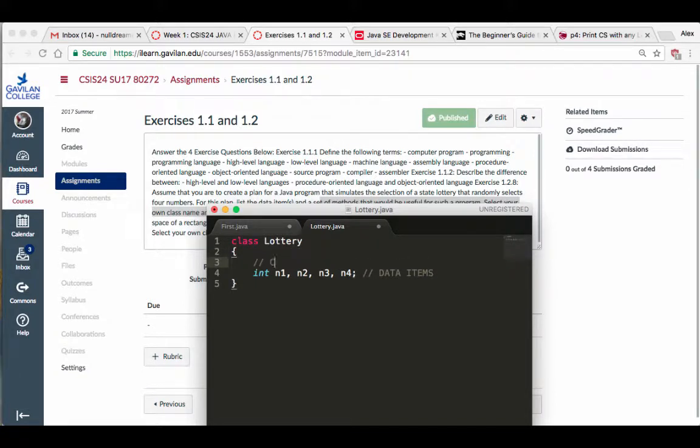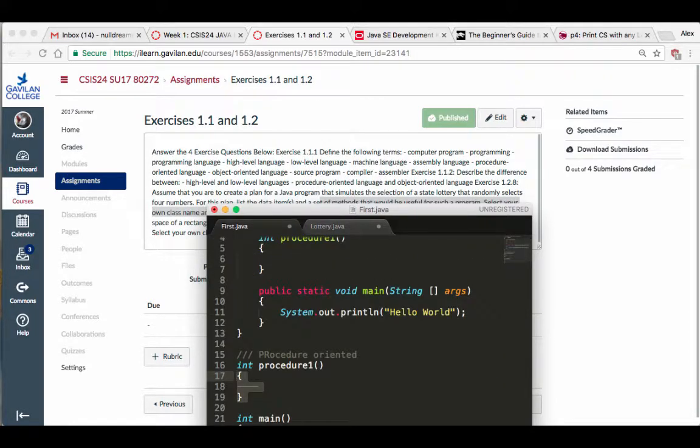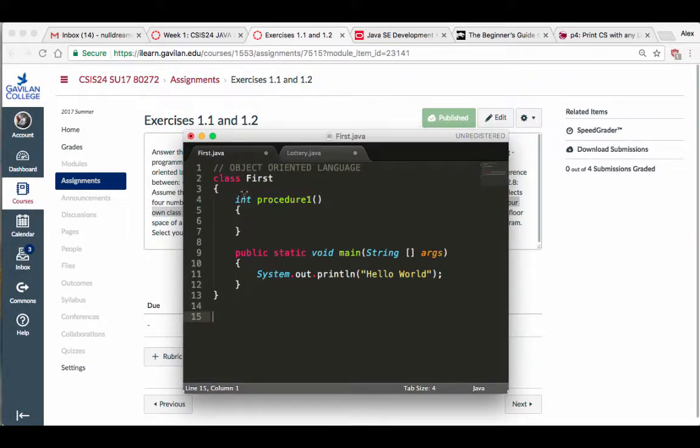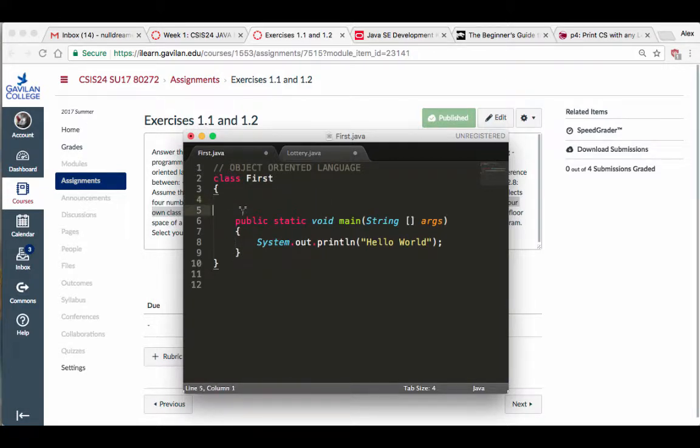Comments are just explanations for your code. They do not affect what the program is doing. So I can go back to my first Java program here, delete this stuff that I had. This is my object-oriented thing. I can go in there and add a comment saying this is where the program starts.